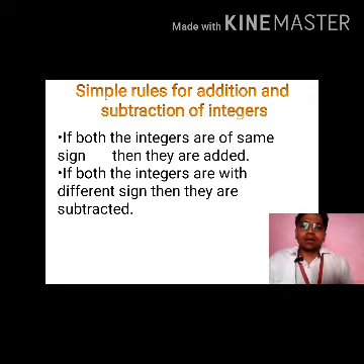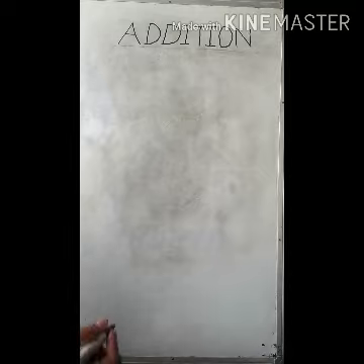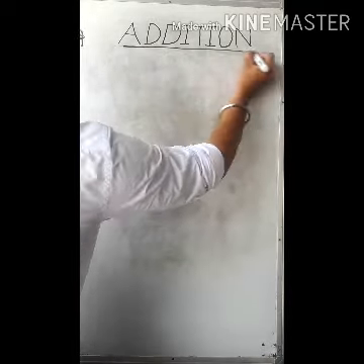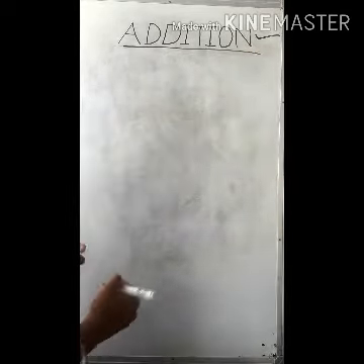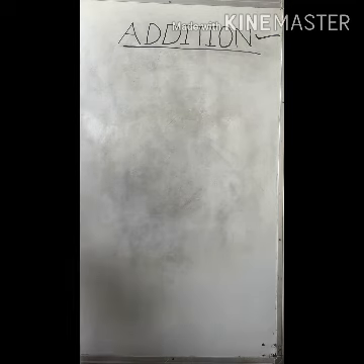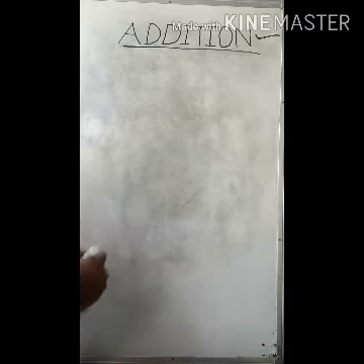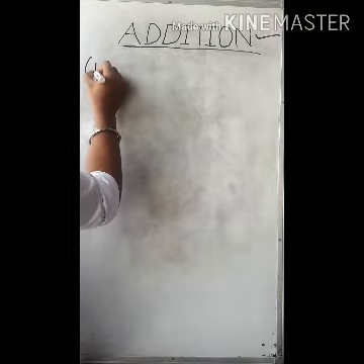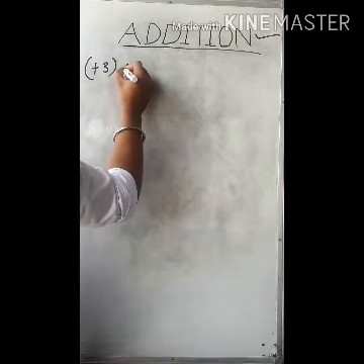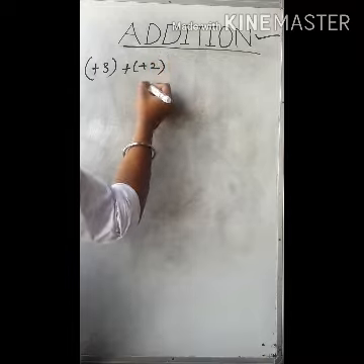So now let's understand how addition of integers works. Whenever we add two integers, we always remember two rules. If we are adding integers of the same sign, then they are added, and if we are adding two integers of different sign, then they are subtracted. For example, suppose here I am adding plus 3 and plus 2.